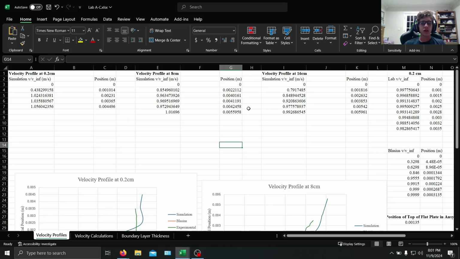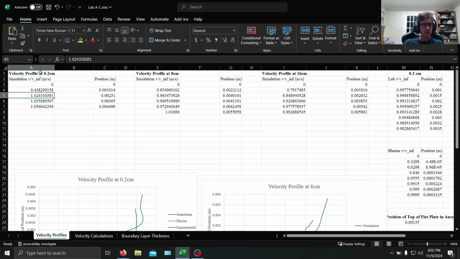So for finding the boundary layer thickness for the simulation, the main thing we did is just to find the position where the velocity hits 99% of the free stream velocity, which is defined as the end of the boundary layer. So if we look at V over V infinity, as soon as this number hits 0.99, that would be the boundary layer.